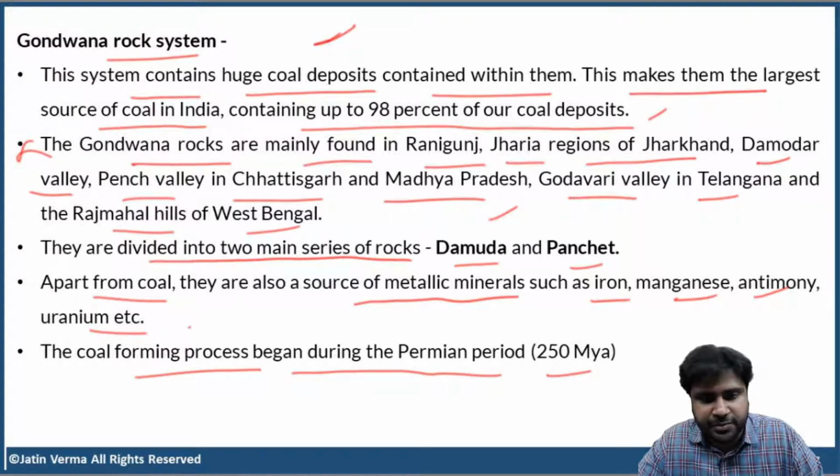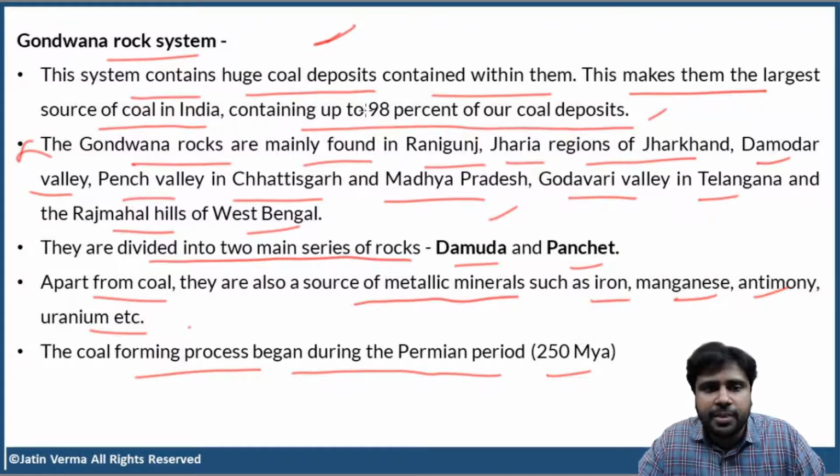Yes, Raniganj is in West Bengal. I've made a small mistake here. Actually there is a comma, but I combined it and read it together. There's no mistake in this point. There is a mistake in my reading. Gondwana rocks are mainly found in Raniganj, comma, Jharia regions of Jharkhand. Raniganj of West Bengal, Jharia of Jharkhand, Damodar Valley, Pench Valley in Chhattisgarh and Madhya Pradesh. Pench is in Madhya Pradesh. Damodar, Chhattisgarh. Godavari Valley in Telangana and Rajmahal Hills of West Bengal. West Bengal and Chhattisgarh, they both share.